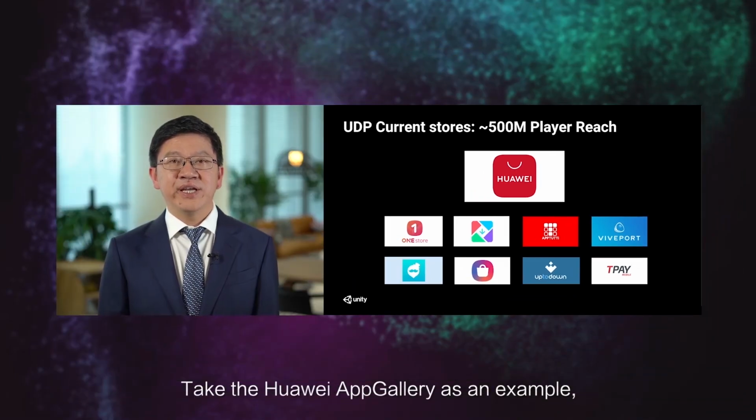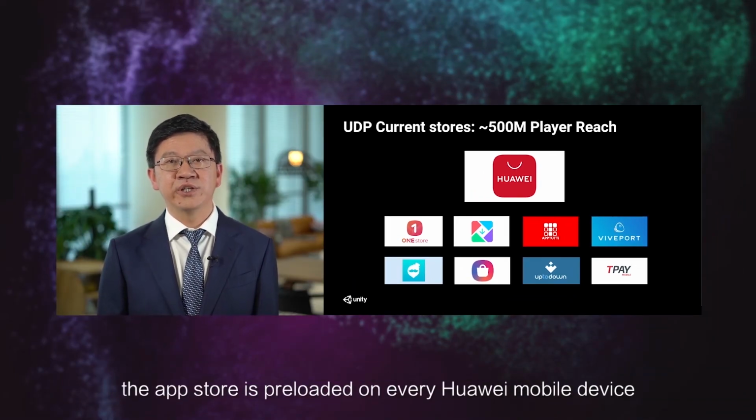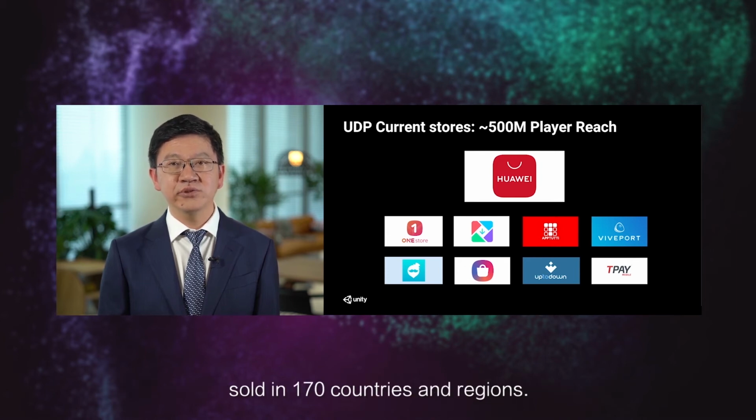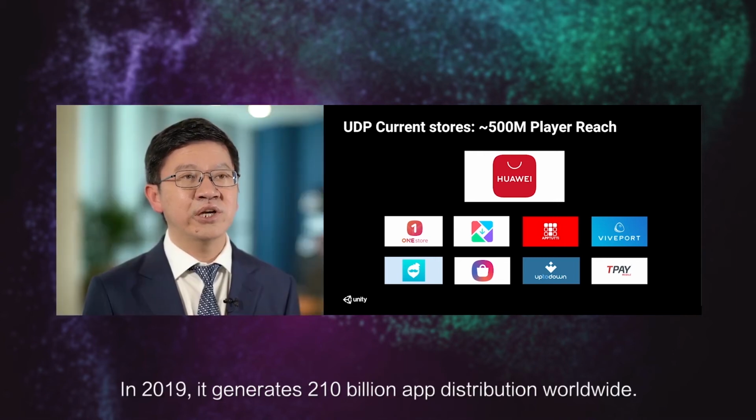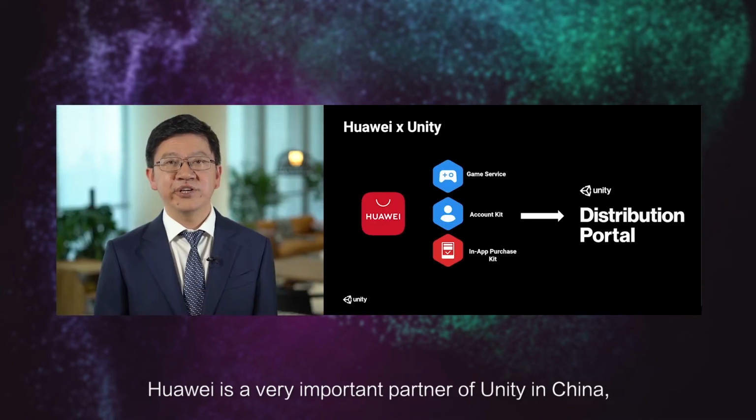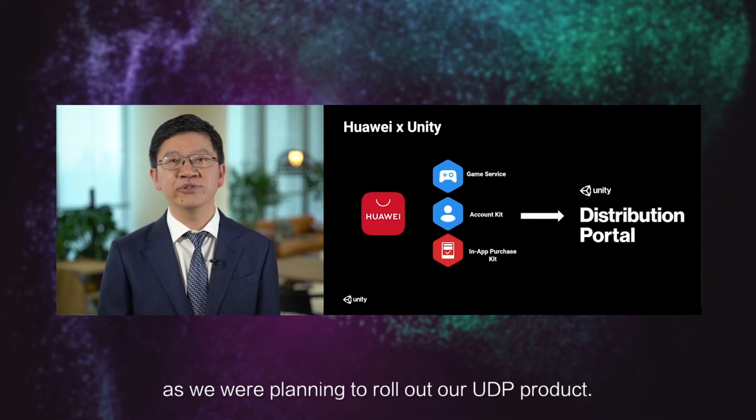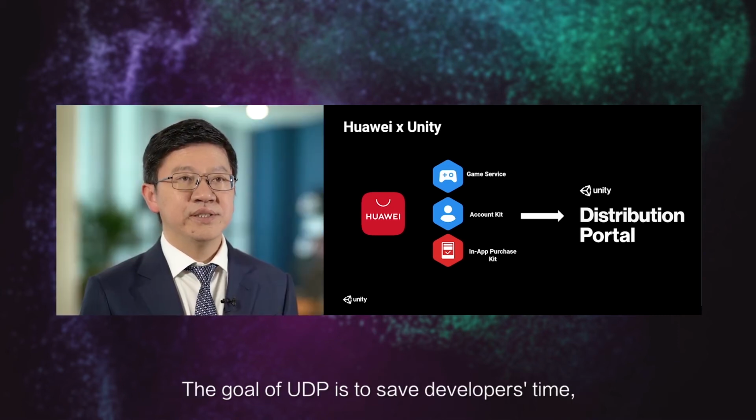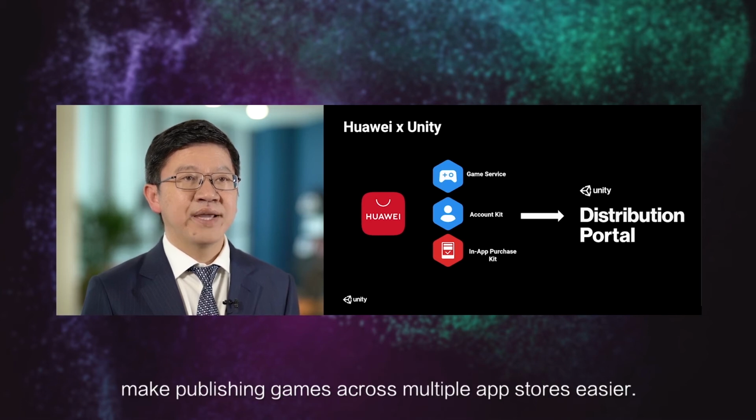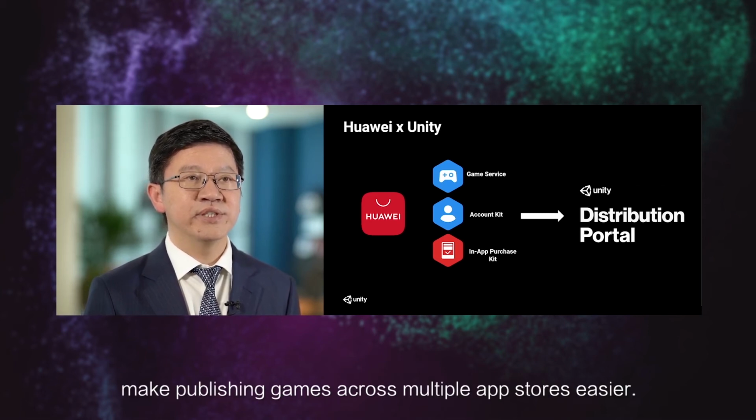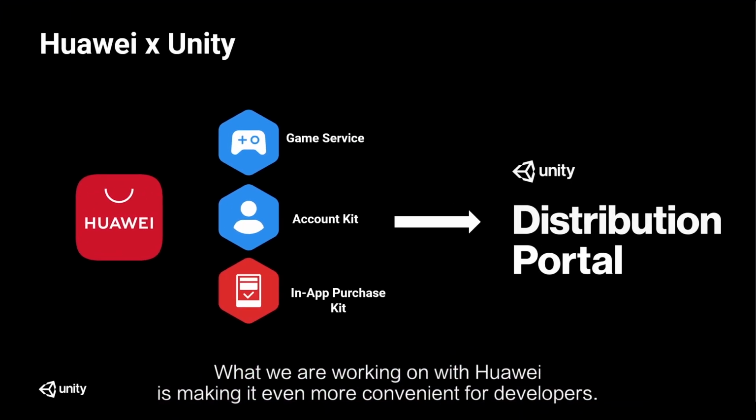Take the Huawei App Gallery as an example. The App Store is preloaded on every Huawei mobile device sold in 170 countries and regions. In 2019, it generated 210 billion app distributions worldwide. Huawei is a very important partner of Unity in China, and our collaboration started at an early stage as we were planning to roll out our UDP product. The goal of UDP is to save developers time and make publishing games across multiple app stores easier. What we are working on with Huawei is to make it even more convenient for developers.